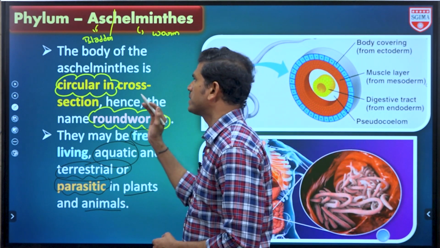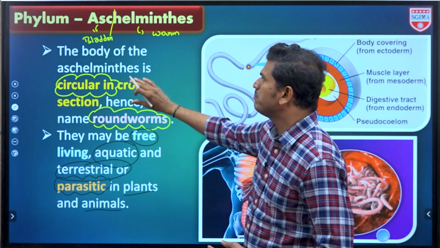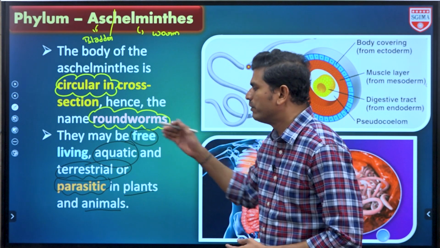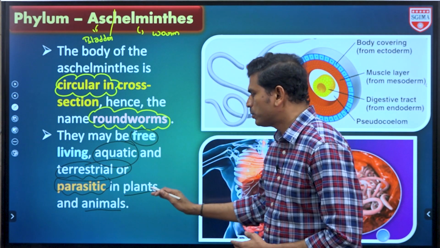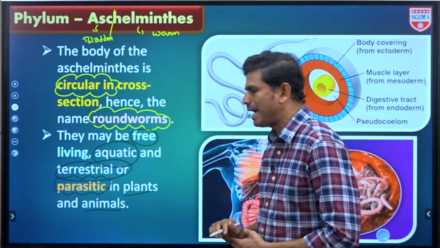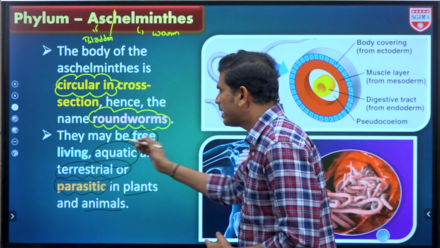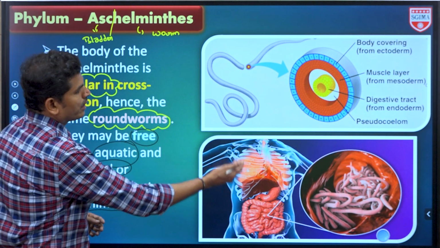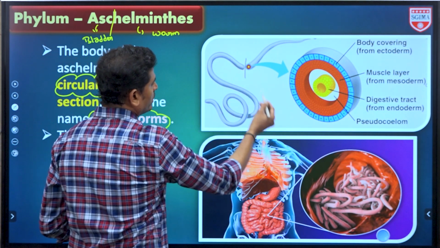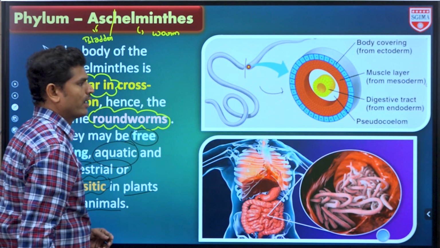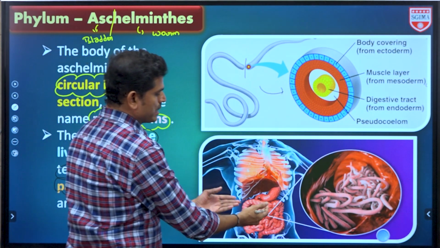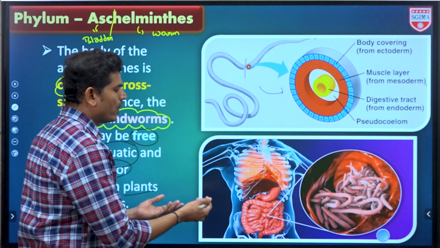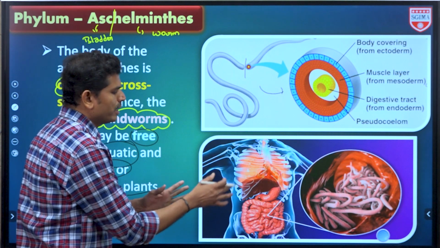Okay, so this is the first slide, two points: what is the meaning of this phylum, and next, they act as parasitic or free living, on plants and animals, and they may be aquatic or terrestrial. So here, if we cut the body, it will look like this, round and spherical. In human beings they are mostly present in the intestine, the lymphatic system, or in the stomach. So most of these areas.